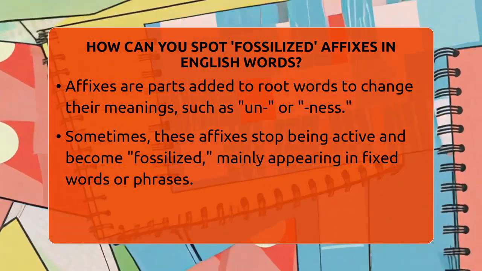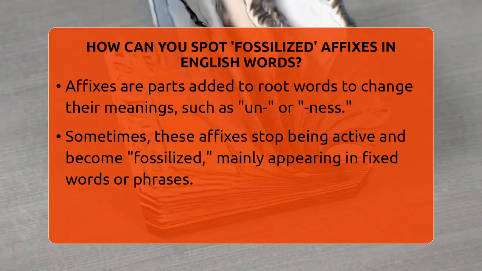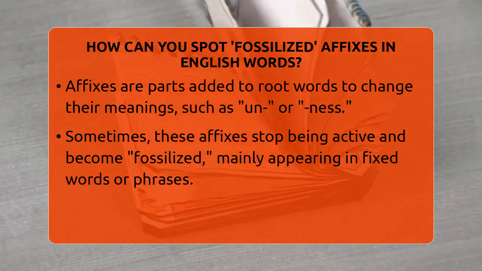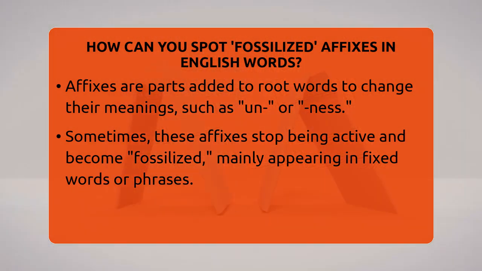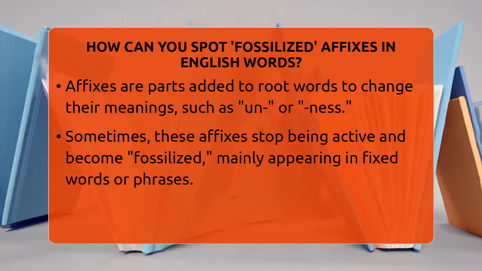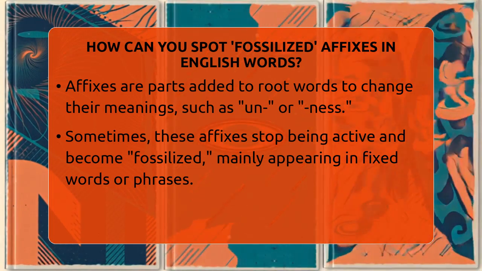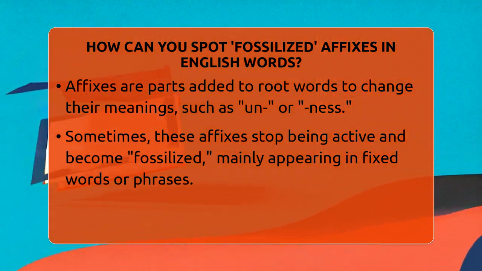First, think about what affixes are. They are bits added to the start or end of a root word to change its meaning. For example, un in unhappy or ness in happiness. These are usually flexible and can be added to many new words. But sometimes, these parts stop being active and just hang around in certain words. That's when they become fossilized.